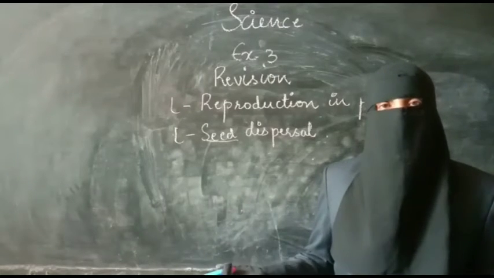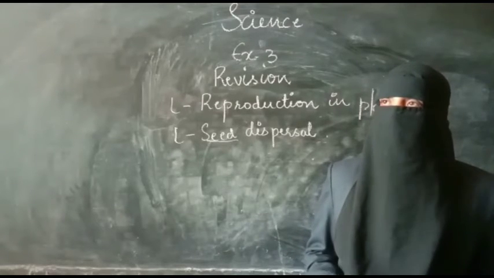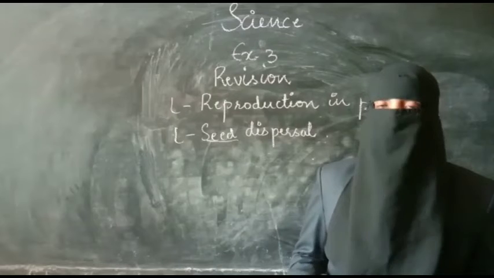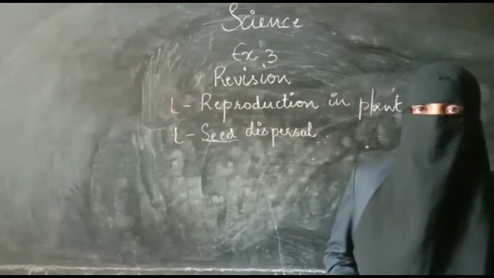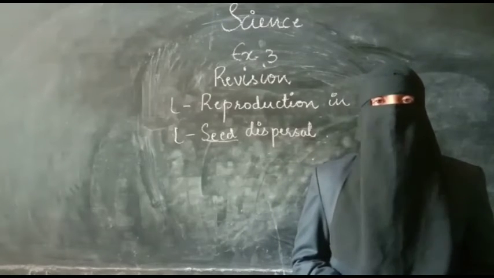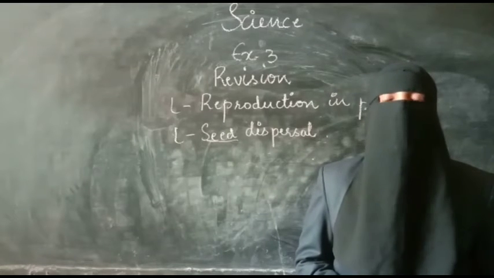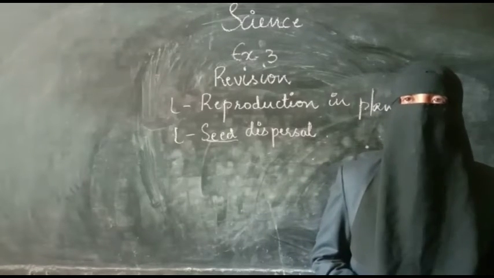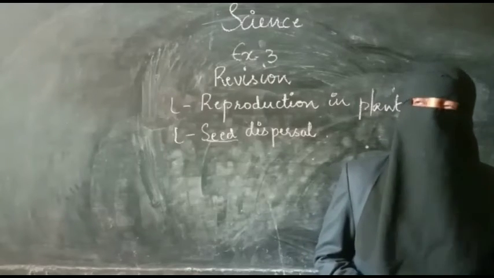The same agents of pollination are present as agents of dispersal. And not only that, you have seen examples of seed dispersal. I spoke about one plant, mustard. In its lifetime, it will produce 10,000 seeds. If all the seeds can germinate, then within 6 years our complete globe will be filled with mustard plants. But do you think it will take place? No, because all the seeds cannot germinate.